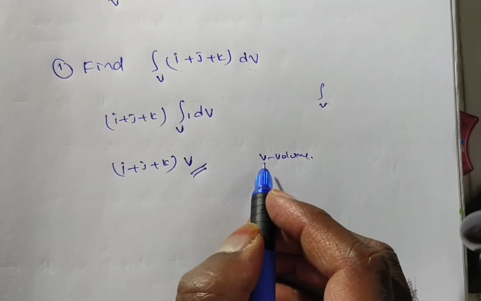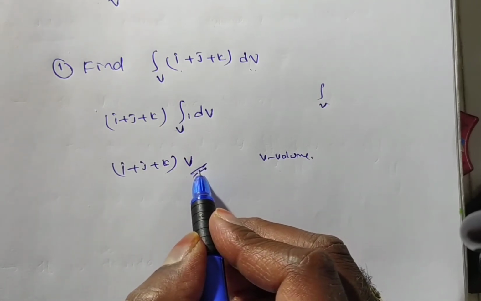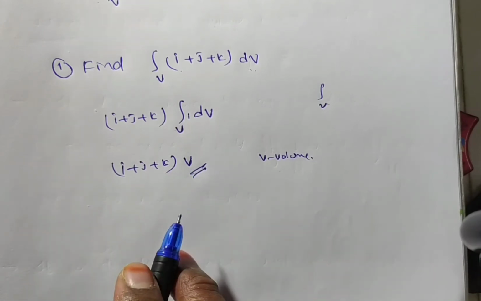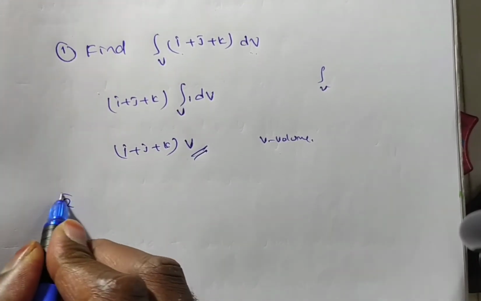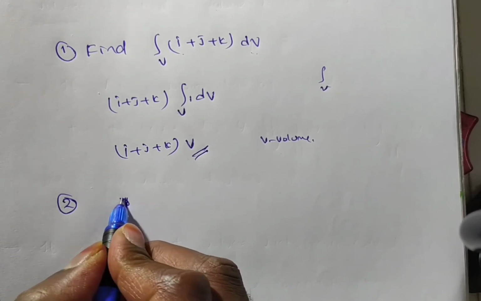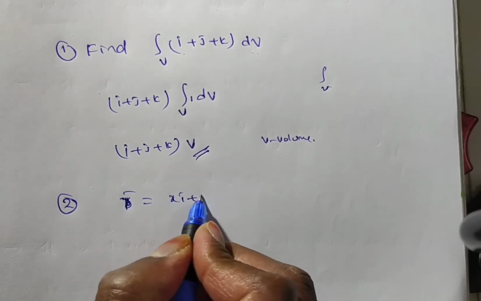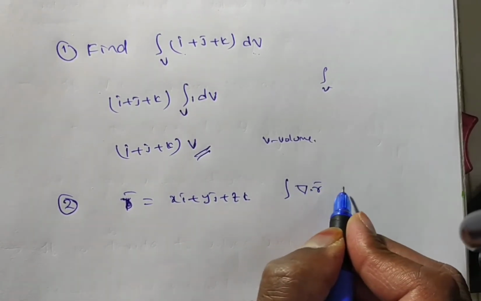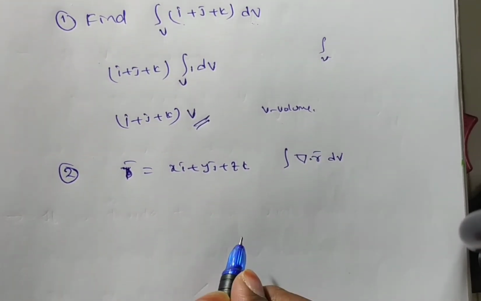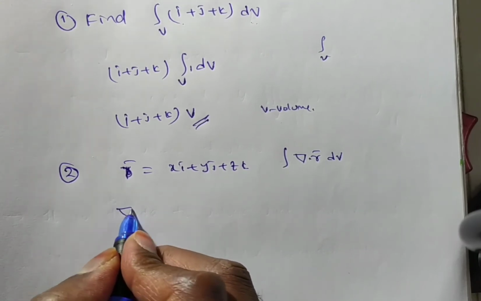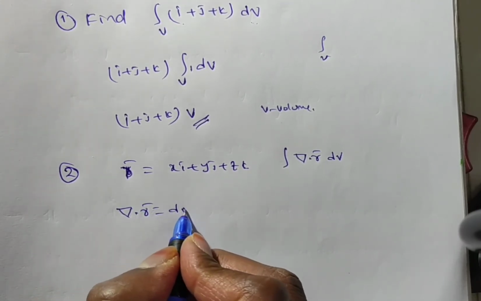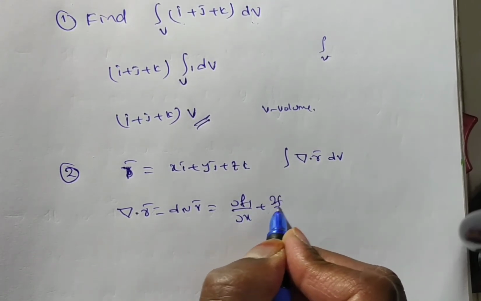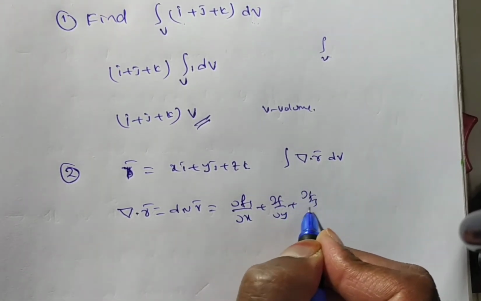Suppose they give the surface as a sphere or cylinder, or in a different way; that time we need to write the formulas for that. Second problem: if r bar is equal to xi plus yj plus zk, then find the integral of del dot r bar dv. Del dot r bar is the divergence of r bar, that is dou f1 by dou x plus dou f2 by dou y plus dou f3 by dou z.